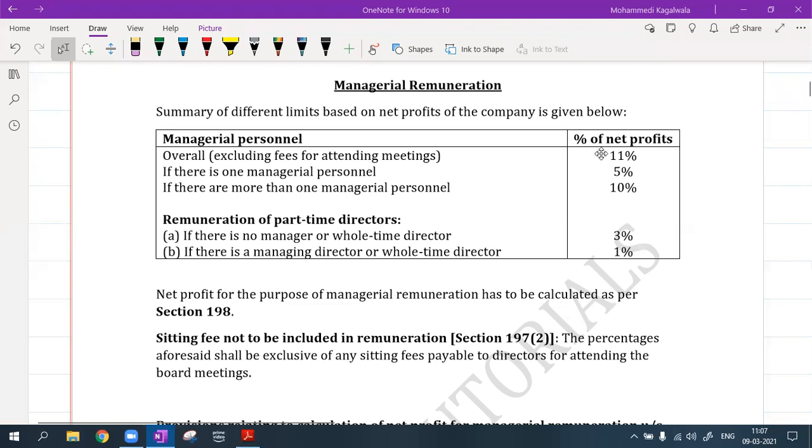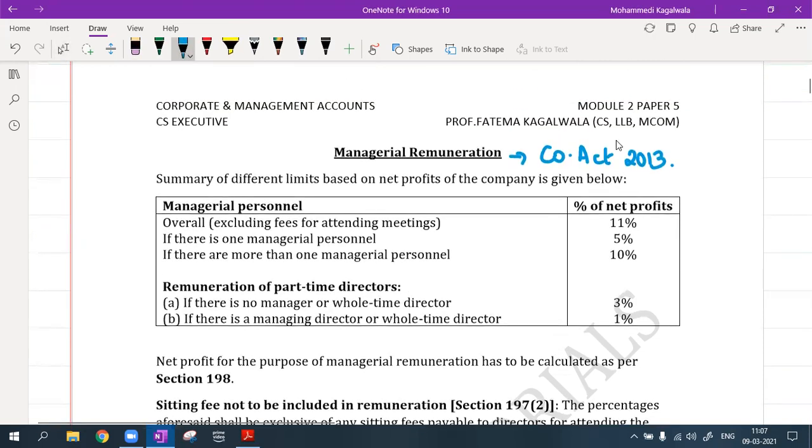We will have to look at the theory part of managerial remuneration, because it is completely covered in Companies Act 2013. Managerial remuneration is basically the payment, the salary, whatever you name it, which we provide to our key managerial personnel, KMPs.